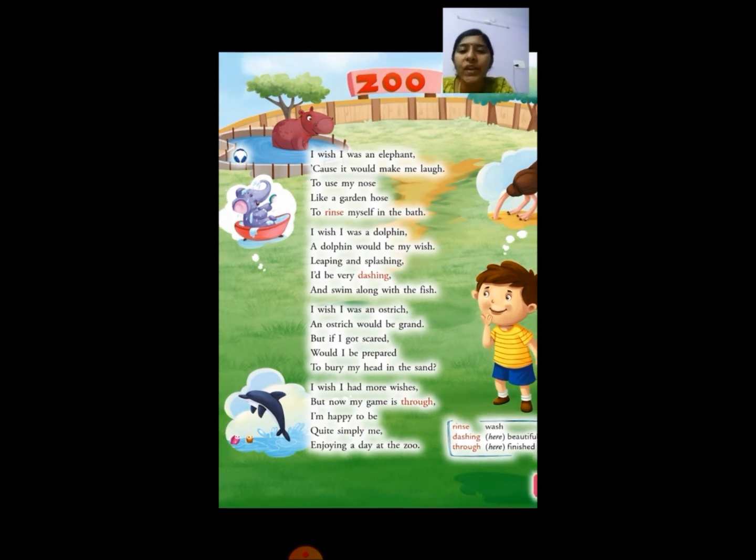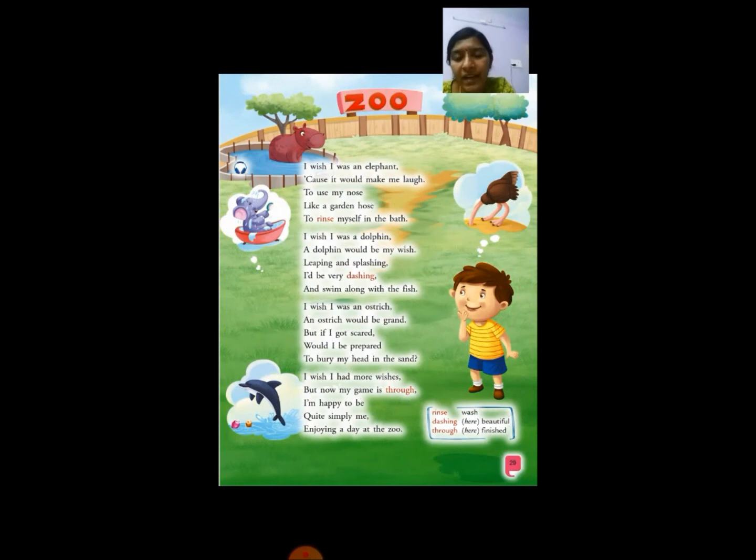Okay, so here you can see the picture where an ostrich is putting his head under the sand, and you have an elephant, how it is using its trunk as a hose, and a dolphin also, how it leaps and splashes, right? So just practice this I wish poem, and the squirrel poem next.